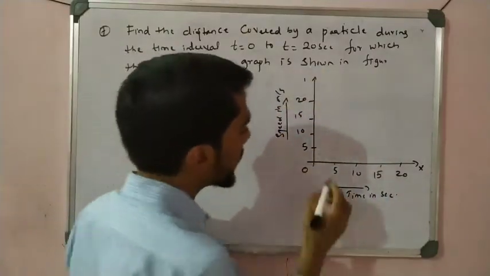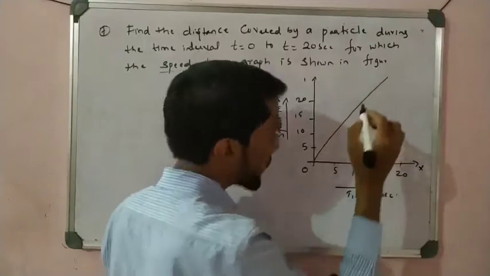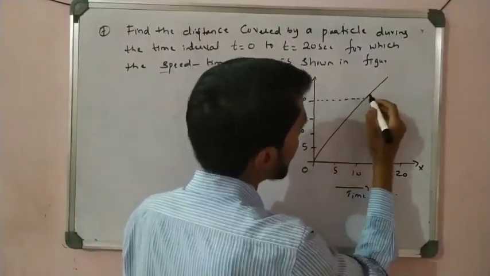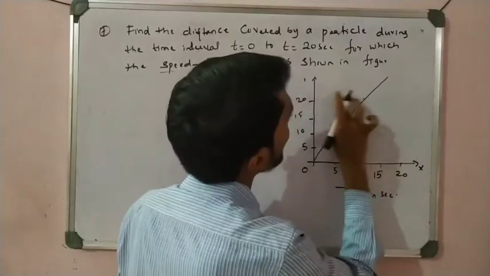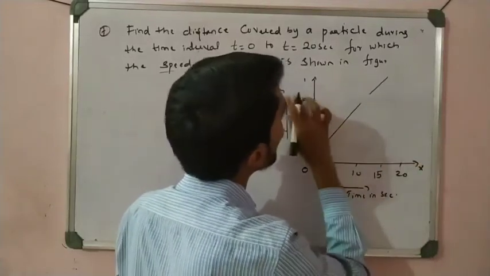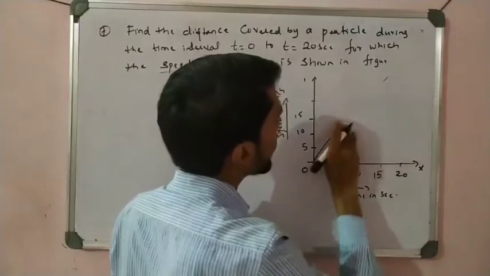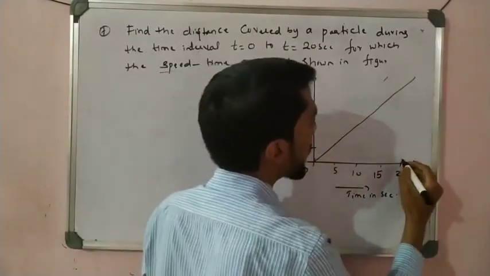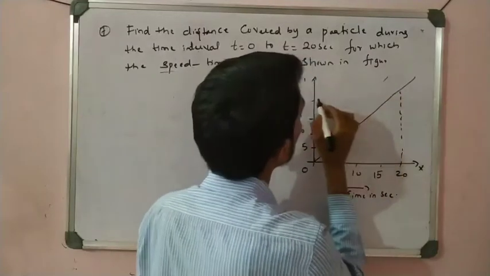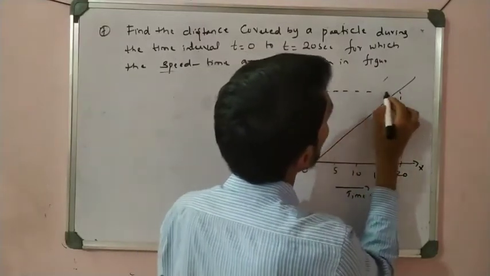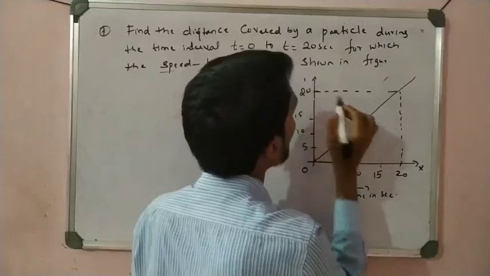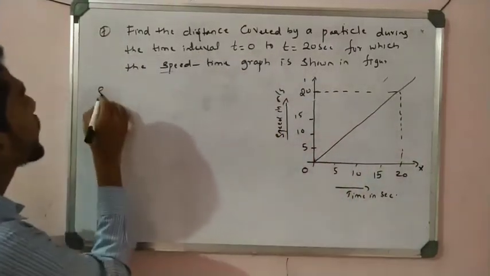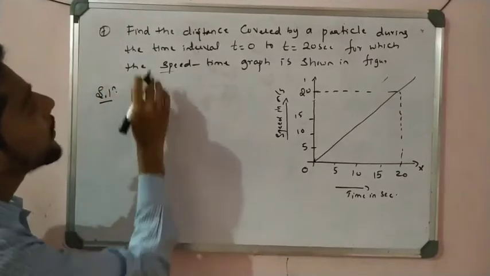So the graph is like that, a straight graph is given, and they want us to calculate at a point. From this time to this time, how much? 20 seconds. Now they ask how much distance is traveled. By using this graph you have to find the distance traveled.